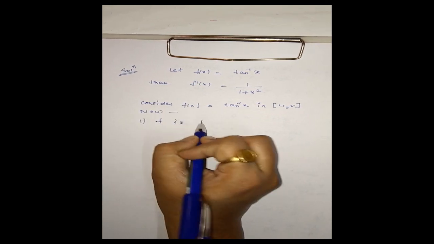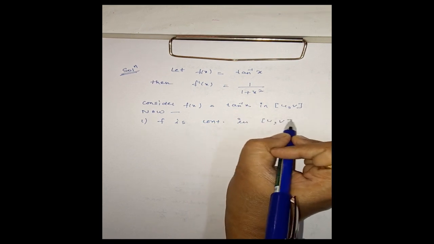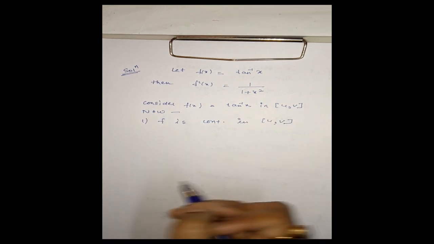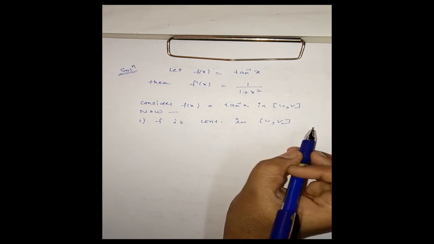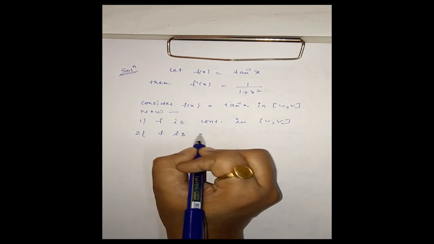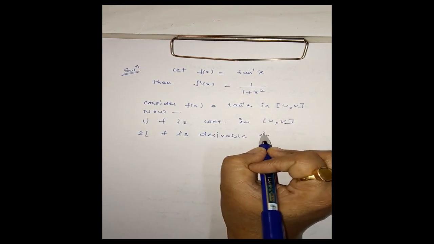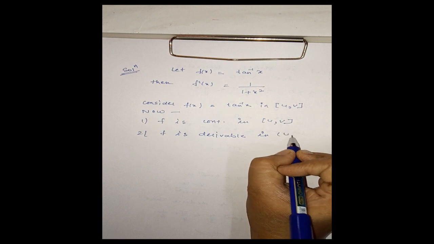Now f is continuous in the closed interval [u, v]. Okay, u is positive here. f is continuous in the interval [u, v], and in the same way f is derivable also in (u, v).